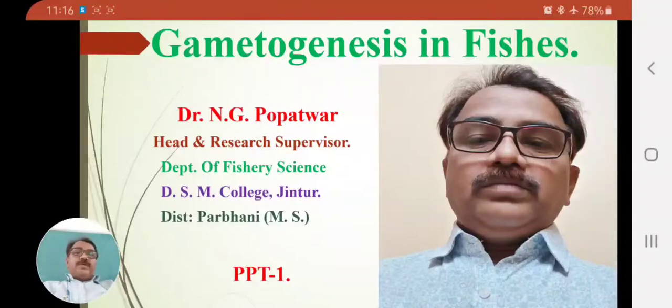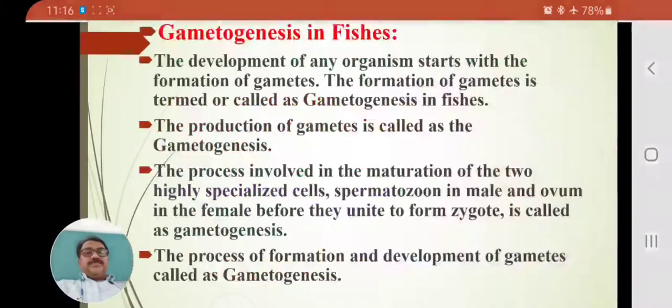We have studied gametogenesis in fishes today. Gametes are the reproductive units, and these take part in reproduction, and new species, new offspring are formed and developed. Hence, gametogenesis is an important process. It is an important step for the formation of new organisms. Hence, gametogenesis is an important point we have studied today.